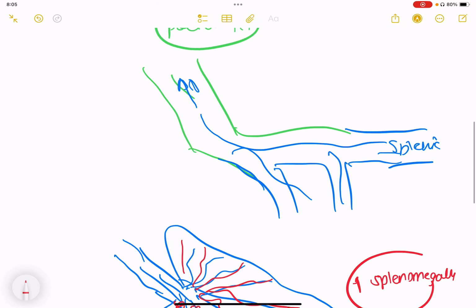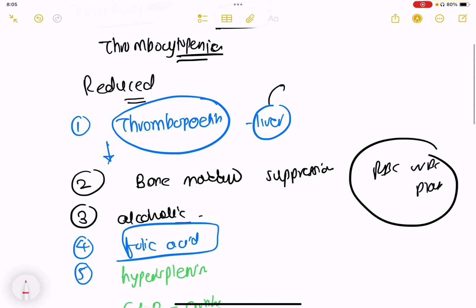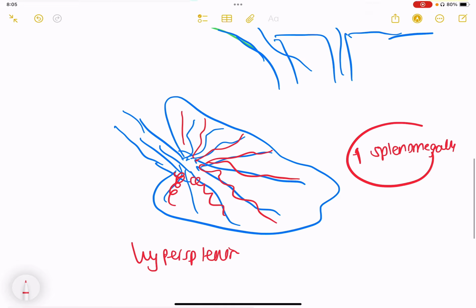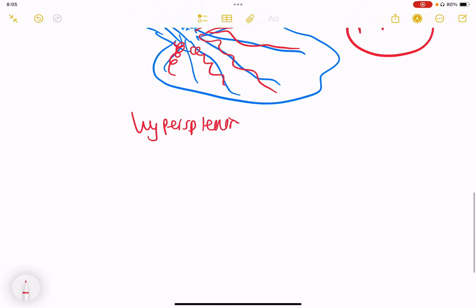So these are all the reasons why there is thrombocytopenia, which is very common. Most of the time, this thrombocytopenia is not problematic, and most of the time the patient does not need platelet transfusion unless they have active bleeding.